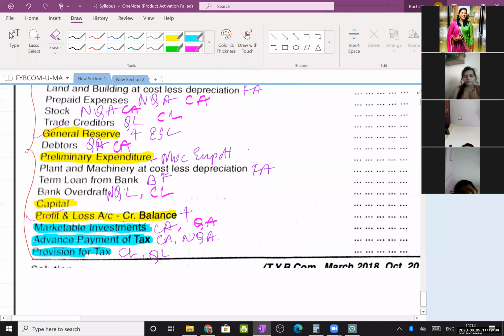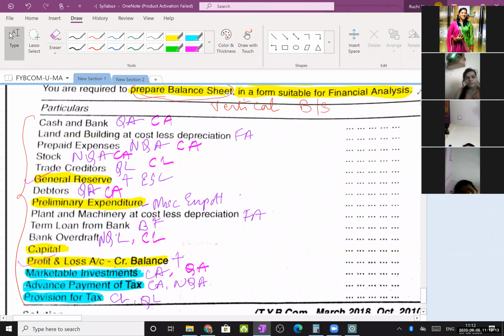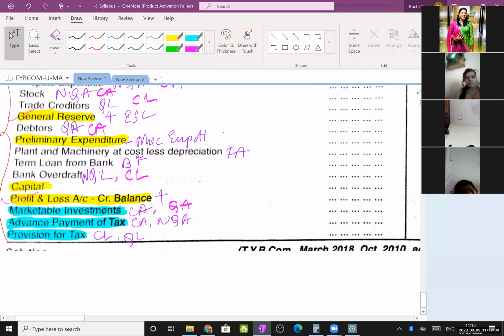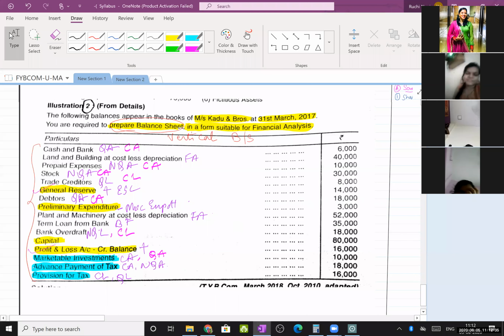This is a current liability, and will be treated under quick liability. Why? Because you have to pay it within a year. Anything that you're paying within a year is characterized as quick liability. If it is more than a year, then it is non-quick liability. And anything that you can encash within a year is quick assets, and if you cannot encash it within a year, it is non-quick asset. So is the question clear to everyone? Just acknowledge it in the chat box.